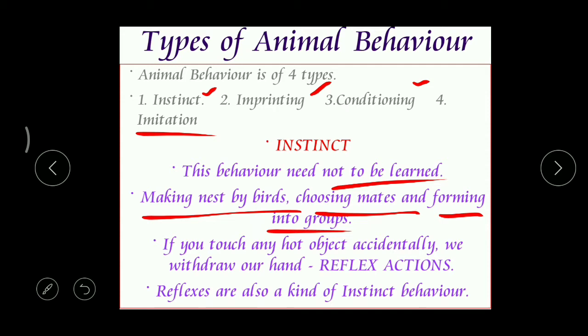If you touch any hot object, for example, your mother is very busy talking with the neighbor, and suddenly she remembers that she put the milk over the stove. Immediately she shouts at you, hey, go to the kitchen and look after that milk.